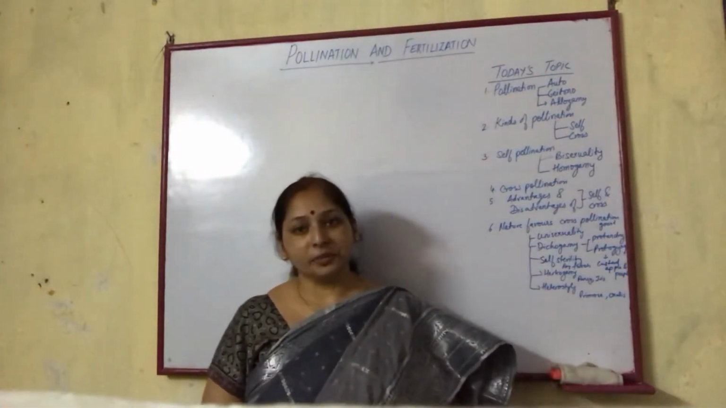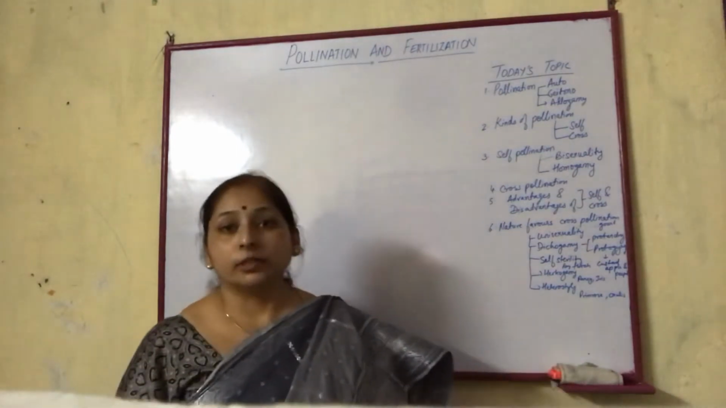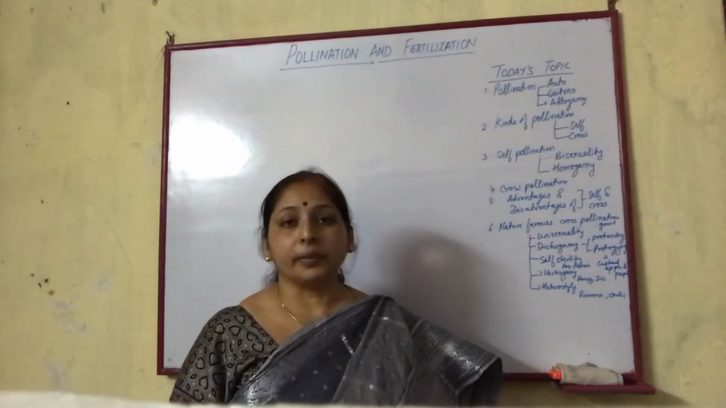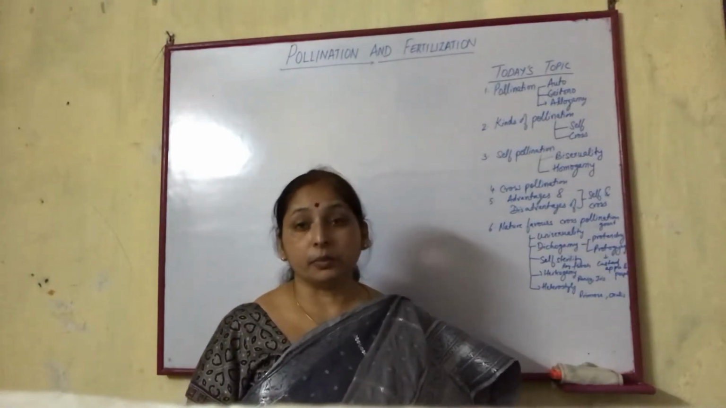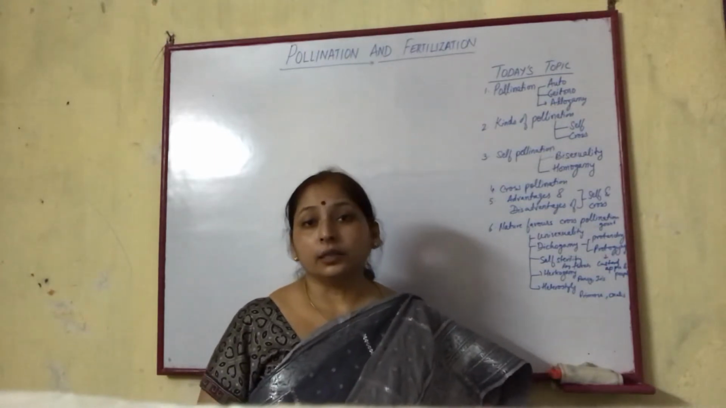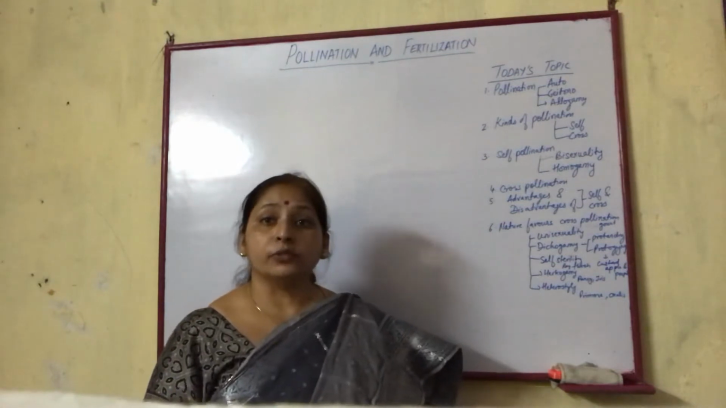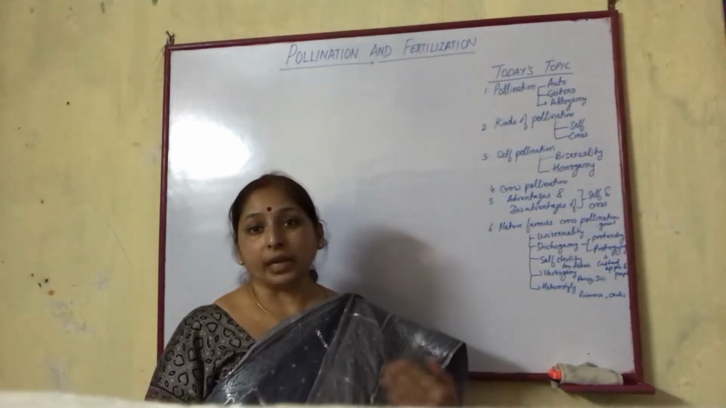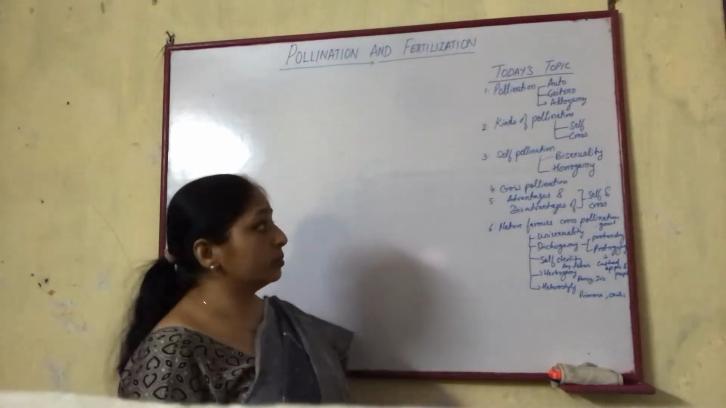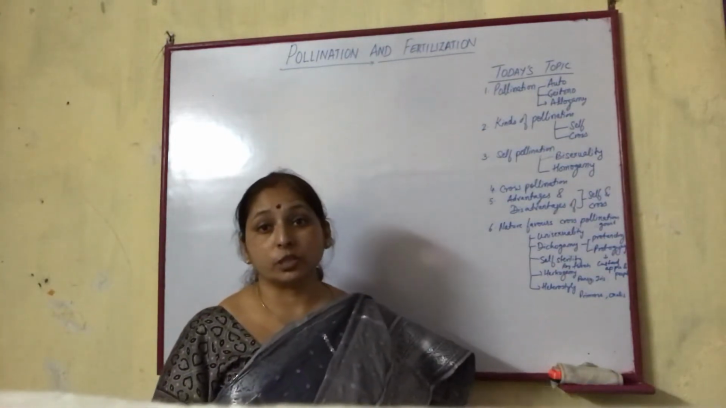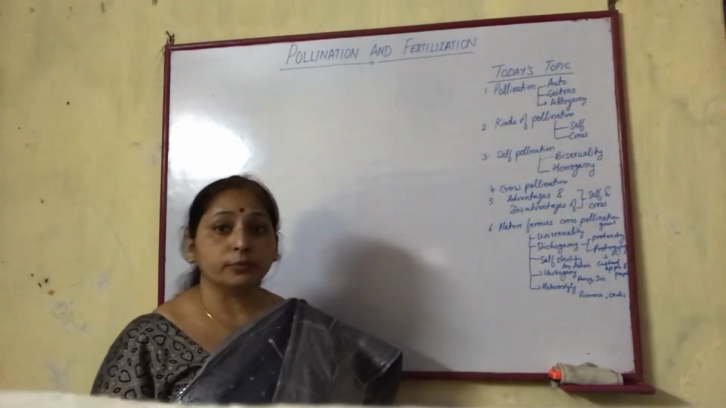Hello students, in the previous class we discussed the reproductive parts of the flower, the male and female reproductive structures which help in seed formation after fertilization. Fertilization takes place with the help of transference of the male reproductive structures, the pollen grains, to the stigma of the flower by a pollinating agent.